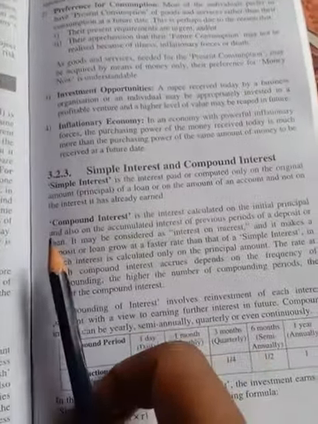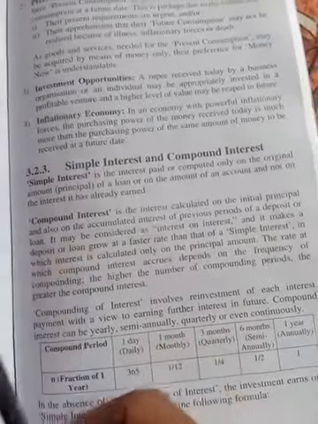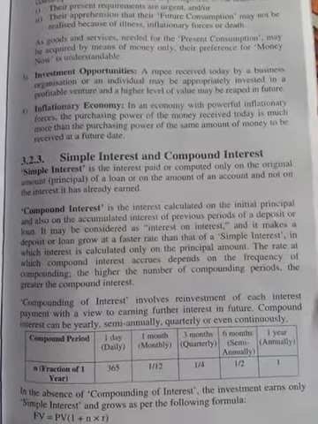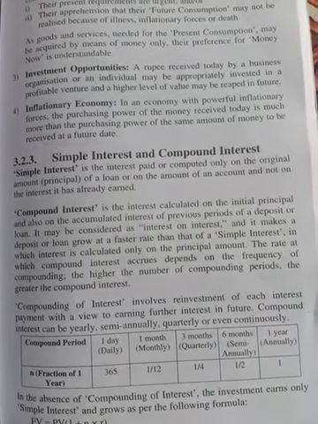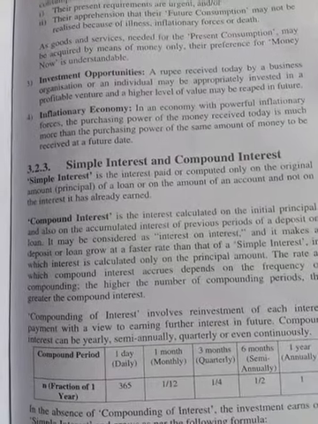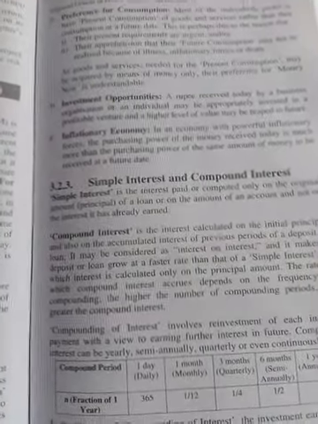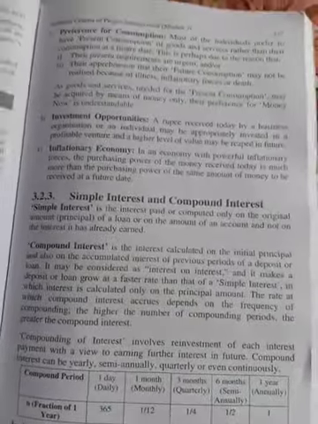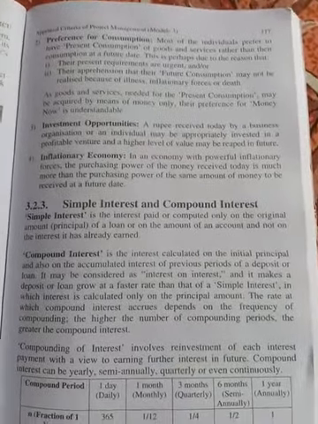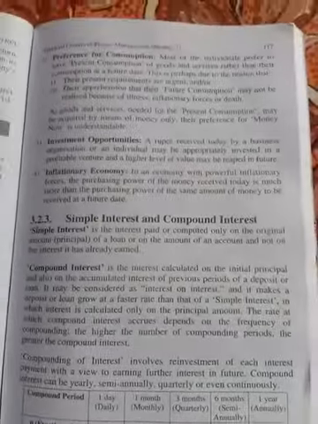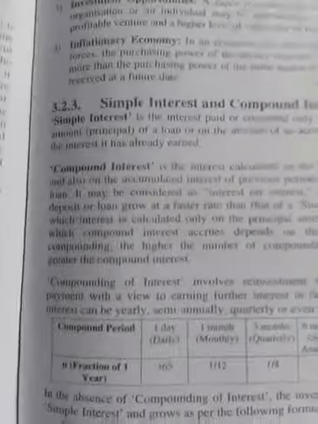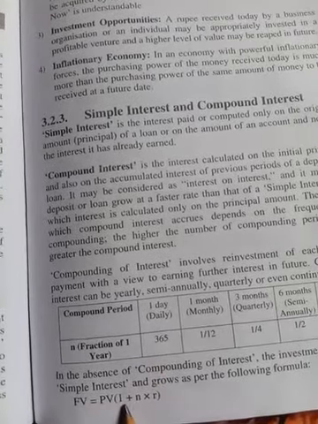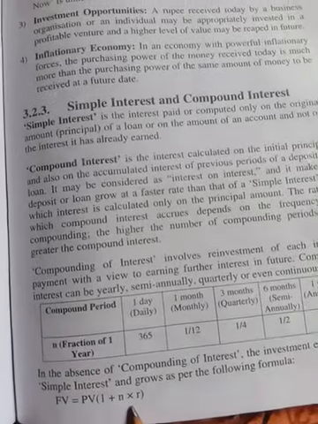Next, what is compound interest? Compound interest is the interest calculated on the initial principal and also on the accumulated interest of previous periods of a deposit or loan. It means the interest is calculated on interest, which is nothing but compound interest. For calculation of simple interest, one formula is there: future value is equal to present value into bracket 1 plus n into r.